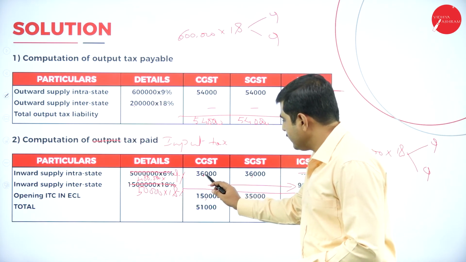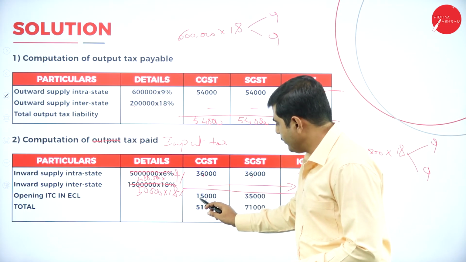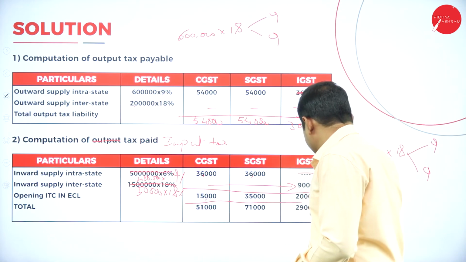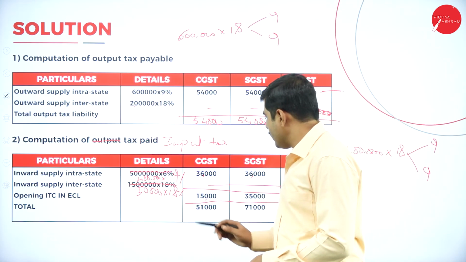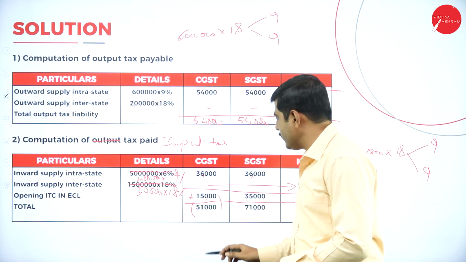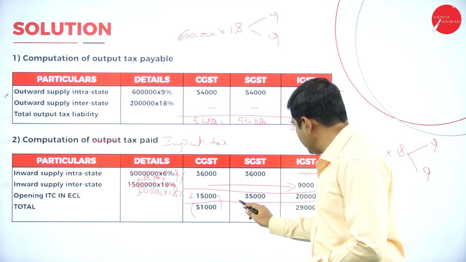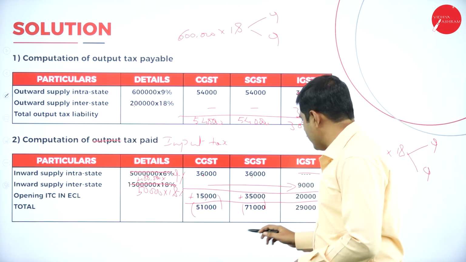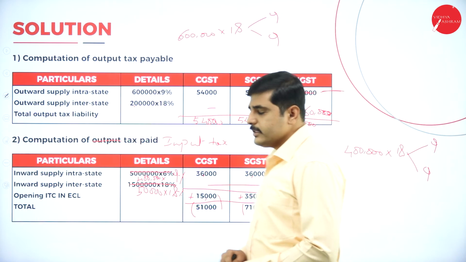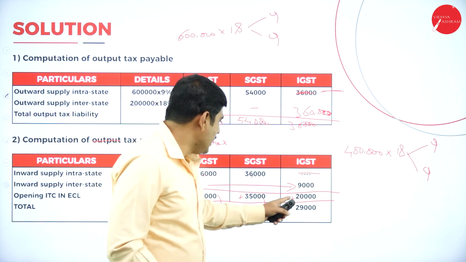The total for the current year is 36,000, and in the previous year we have the credit of 15,000. So adding this, the total credit available is 51,000 for the CGST. If you add 35,000, the total credit available is 71,000. Again if you add 20,000 from the previous year, the total credit available is 29,000.